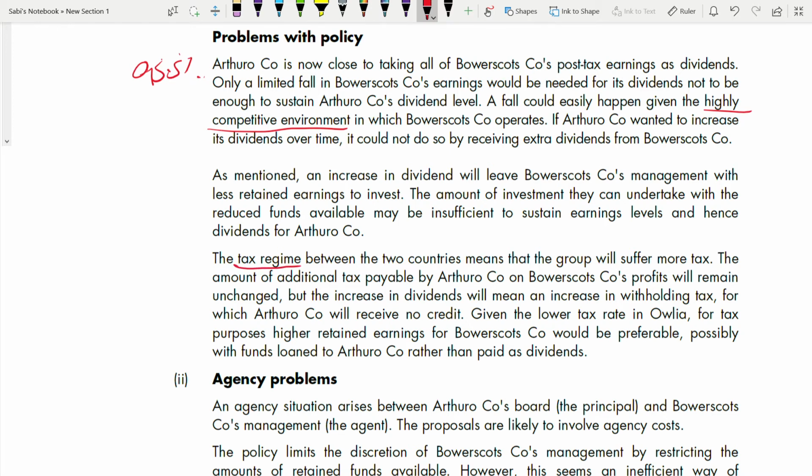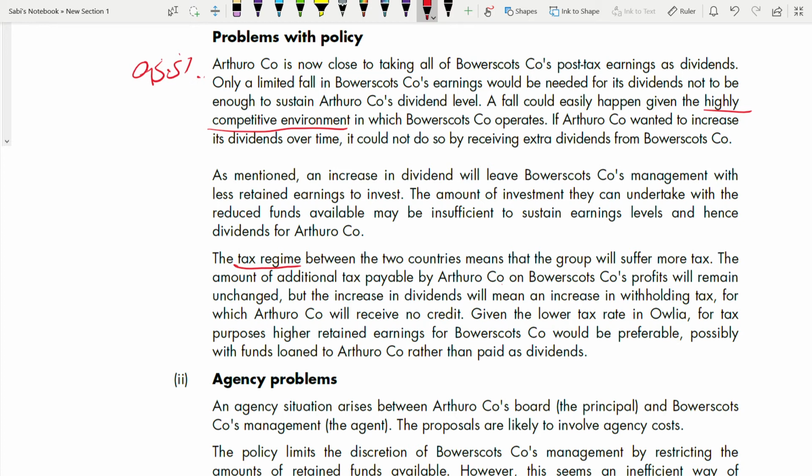Always you need to talk about this tax regime when you're talking about dividend capacity, especially when it's in two different companies. Here the parent and the subsidiary are in two different countries, and you see two different tax rates. Parent is paying 30%, subsidiary is paying 20%, and withholding tax is 5%. There's no credit for that, so you need to talk about all these points. So the tax regime between the two countries means that the group will suffer more tax. As a group, you're suffering more tax. The amount of additional tax payable by the parent on the subsidiary's profit will remain unchanged.